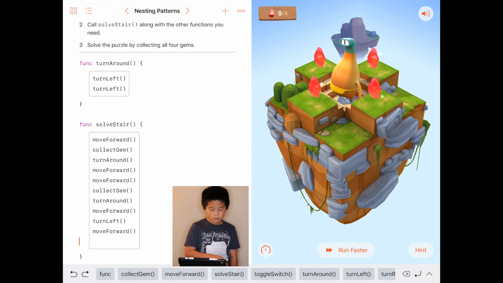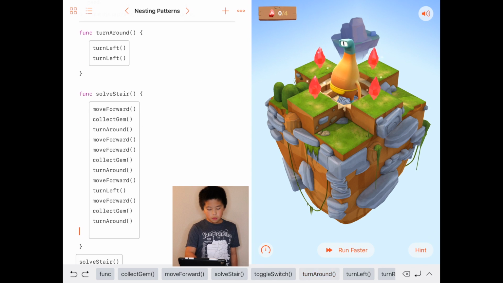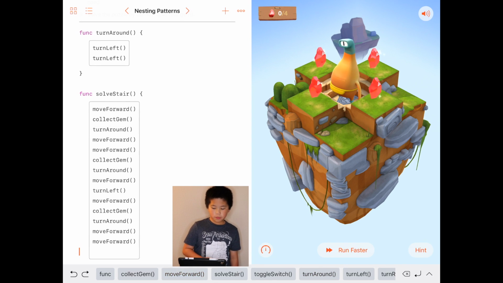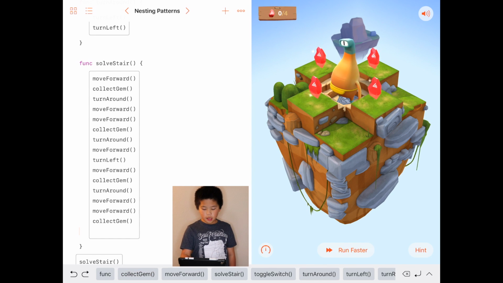Now we're on the gem. Then we have to collect the gem. Turn around. Move forward 2 blocks. Then after this, we'll be on another gem. We will collect the gem. And then let's now run the code.